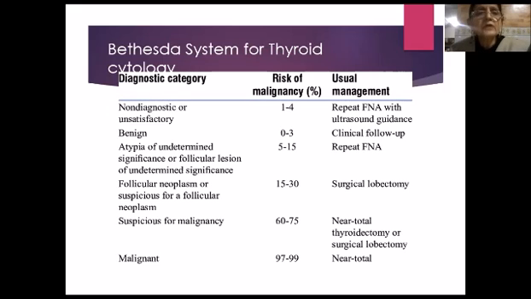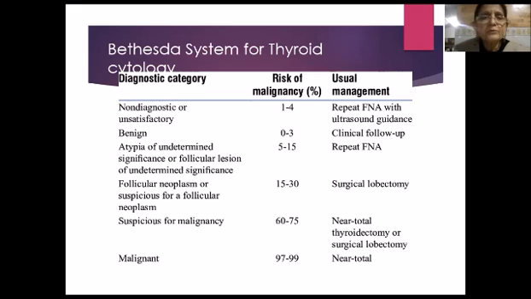The main importance of the Bethesda system for thyroid cytology is to estimate the risk of malignancy. The non-diagnostic or unsatisfactory group has a 1 to 4% risk of malignancy, and repeat FNA with or without ultrasound guidance is the usual management.